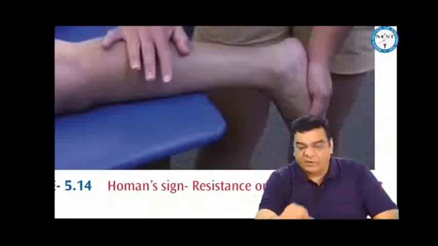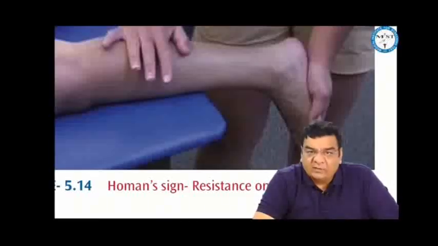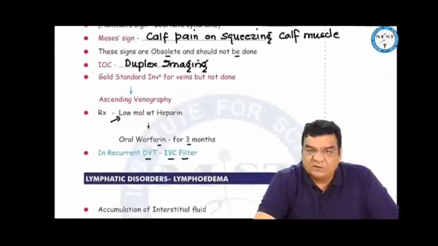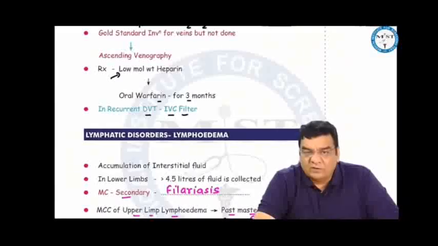And if it moves up towards the femoral vein, then external iliac, common iliac, inferior vena cava, right atrium, right ventricle, pulmonary artery, lungs. That means pulmonary embolism can occur. So we do not want to disturb this area. We just admit this patient in the hospital, immobilize the patient, start low molecular weight heparin, and then start oral warfarin, continuing for a period of 3 months.